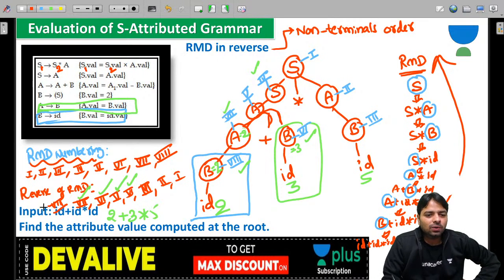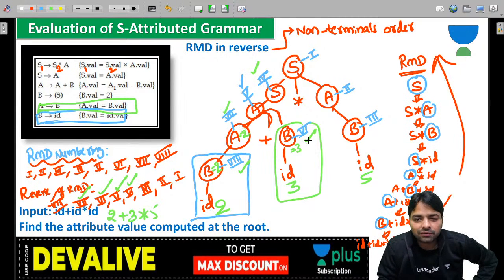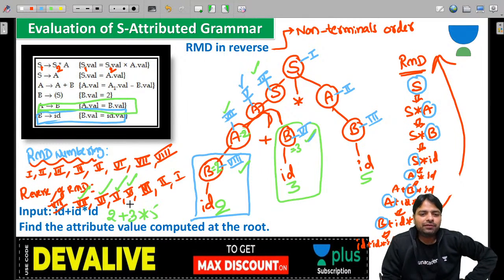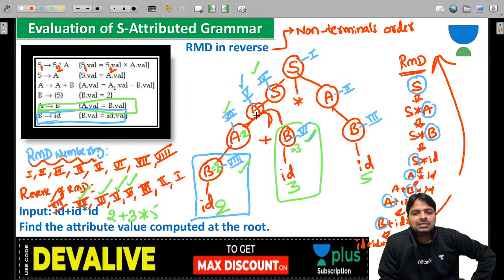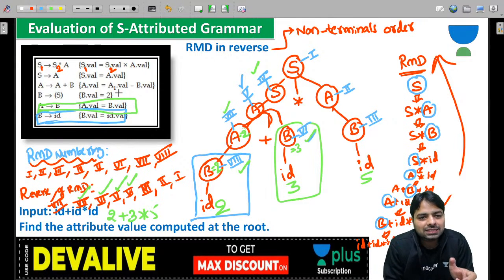So let me do it now. 8, 7, these are all over. Now I'm doing this. Which one? The 6th one first. So 3 is over. Then the 5th. What is the 5th I'm doing now? It is A plus B, that is 2 plus 3. That is 2 minus 3 that is going to be done. It's going to be equal to minus 1. Exactly what we have done. So equal to minus 1.